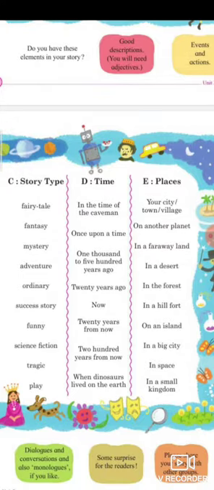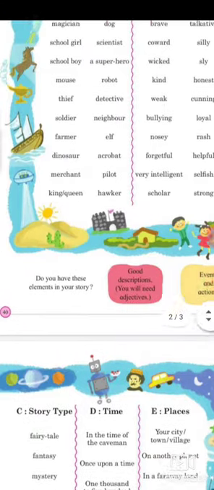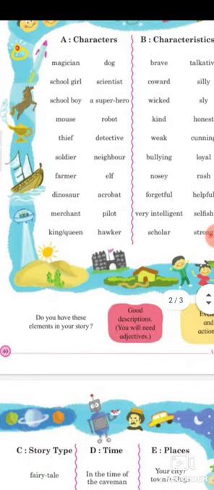If there are five characters in the play, you can say a magician, a schoolgirl, a schoolboy, or something related to it that you can choose.